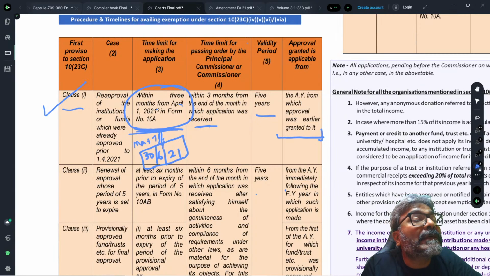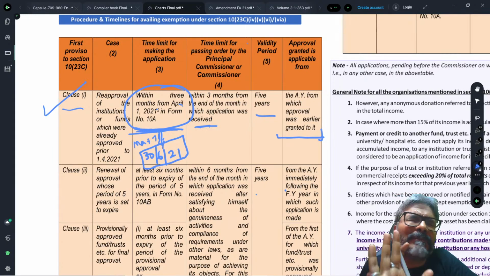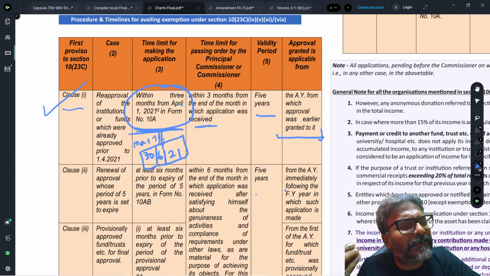So they just need to reconfirm on that. But once they have confirmed that the doubt is resolved, it is that you are charitable in nature.